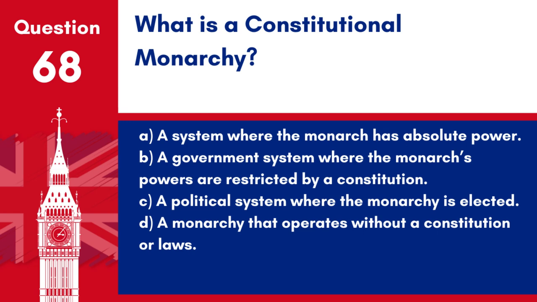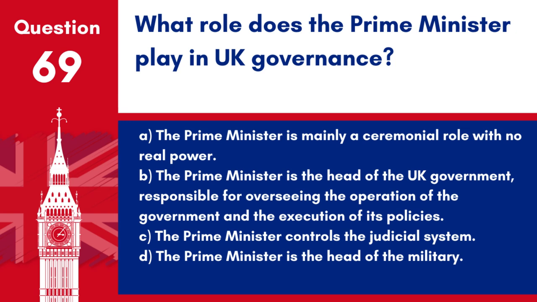Answer. B. A government system where the monarch's powers are restricted by a constitution. The UK is a constitutional monarchy, meaning that while a monarch is the head of state, their powers are defined and limited by law.